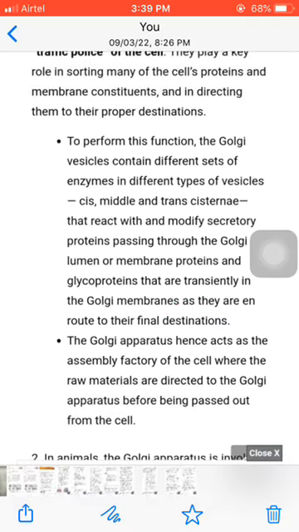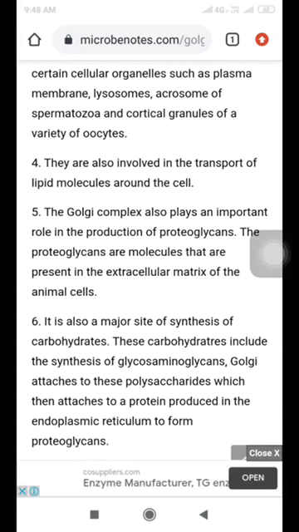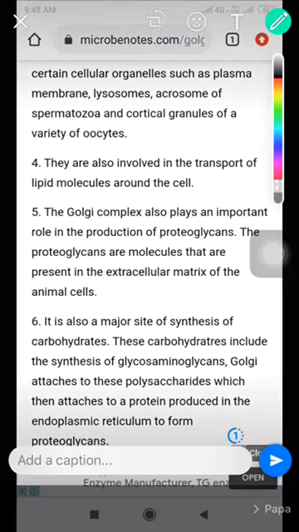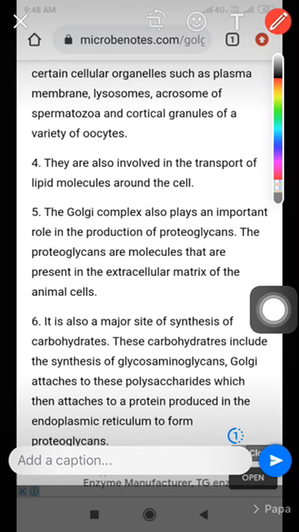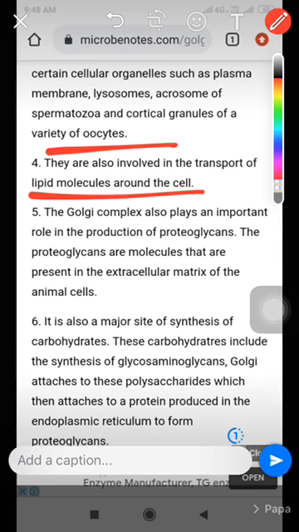Next function of the Golgi complex: certain cellular organelles such as plasma membrane, lysosome, macrosome, spermatozoa and cortical granules of a variety of oocyte are involved in the transport of lipid molecules around the cell. As I told you, the Golgi complex helps in packaging, processing and transport of various molecules like protein, lipid, carbohydrates, etc.